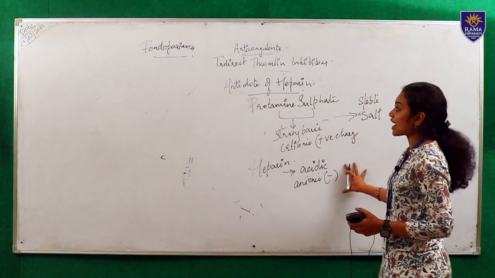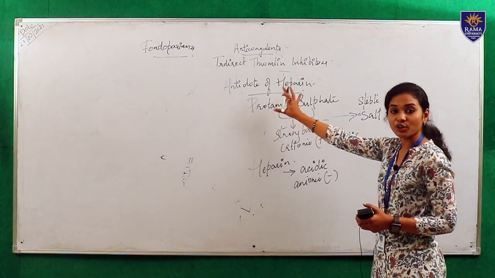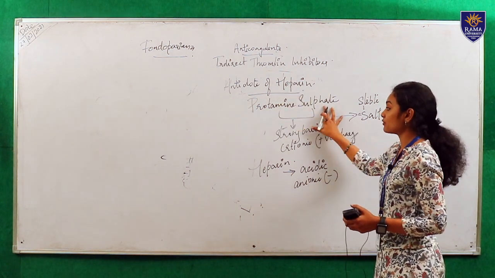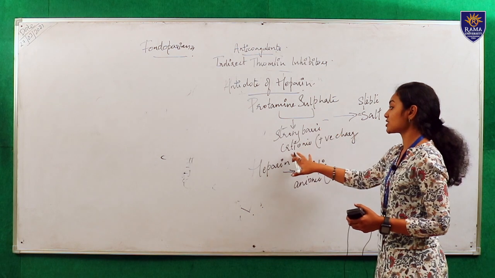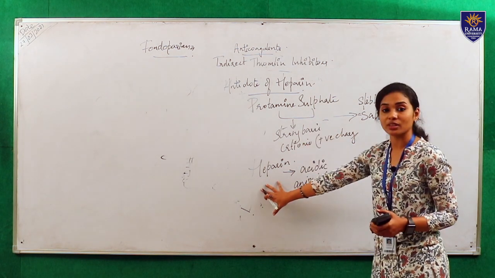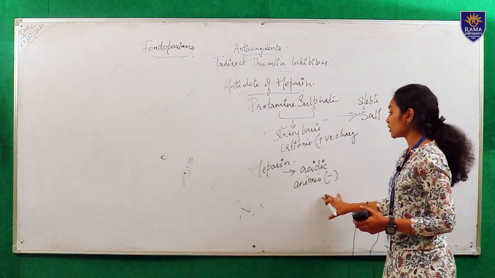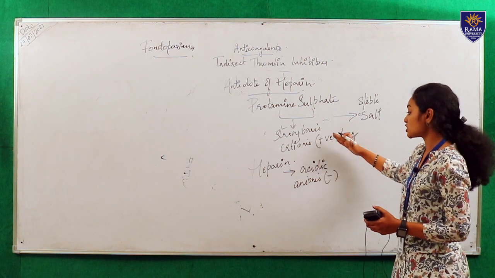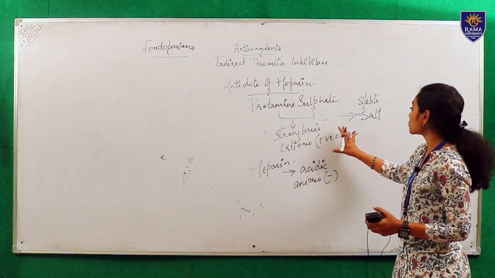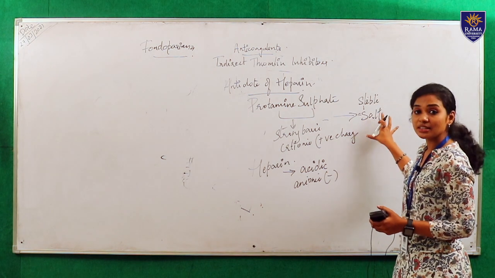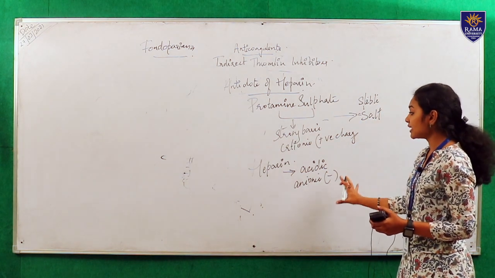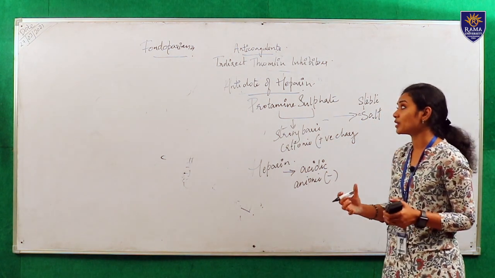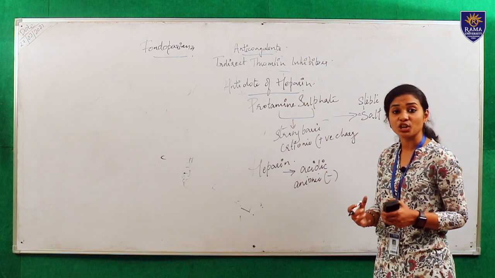This is the action that is producing the antidote effect. The protamine sulfate, a strong basic cation, will bind with the heparin, which is an acidic anion, because there will be attraction between positive and negative charges, and it will form a stable salt. Then it will reduce the action of heparin.